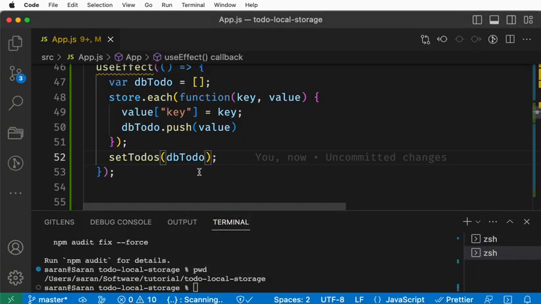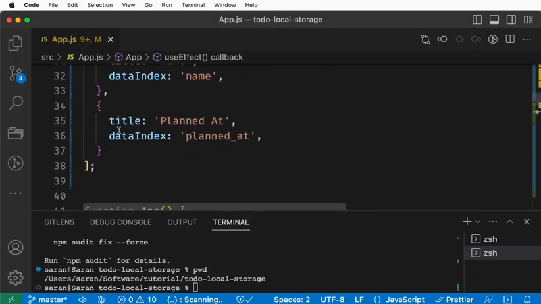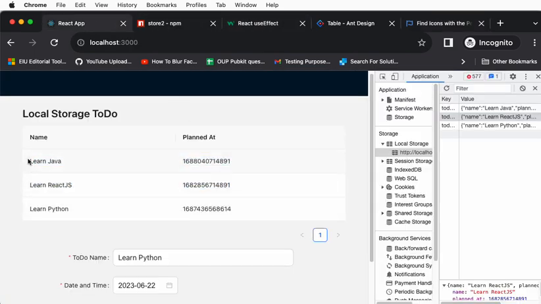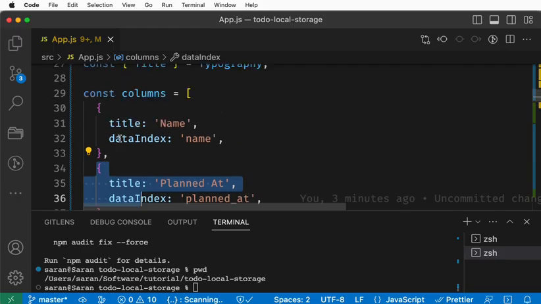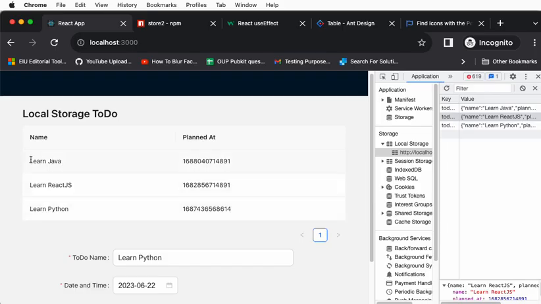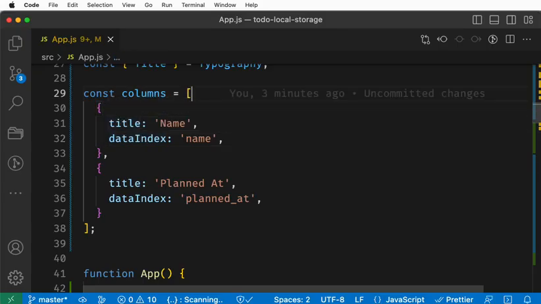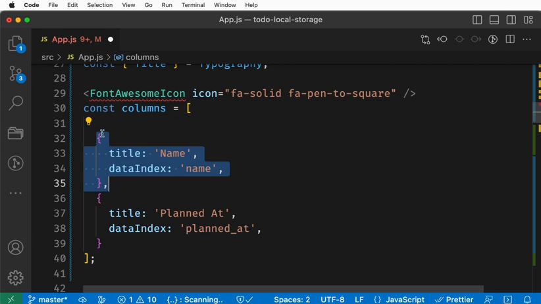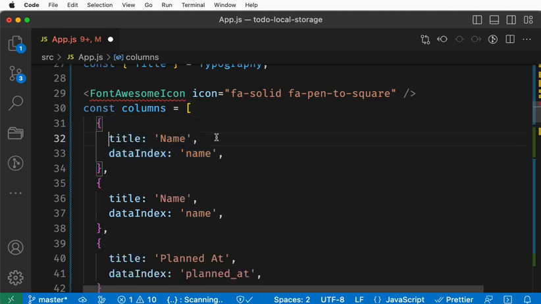Go here. Do you remember in our table where we can put the edit icon? Can you put an edit icon just here, along with the same column? If you need a separate column, you can obviously put a separate column, or you can put it in the existing name column. Because for an icon we don't need a separate column, right? It's up to you. I'm going to use it like this, and there is no title name.